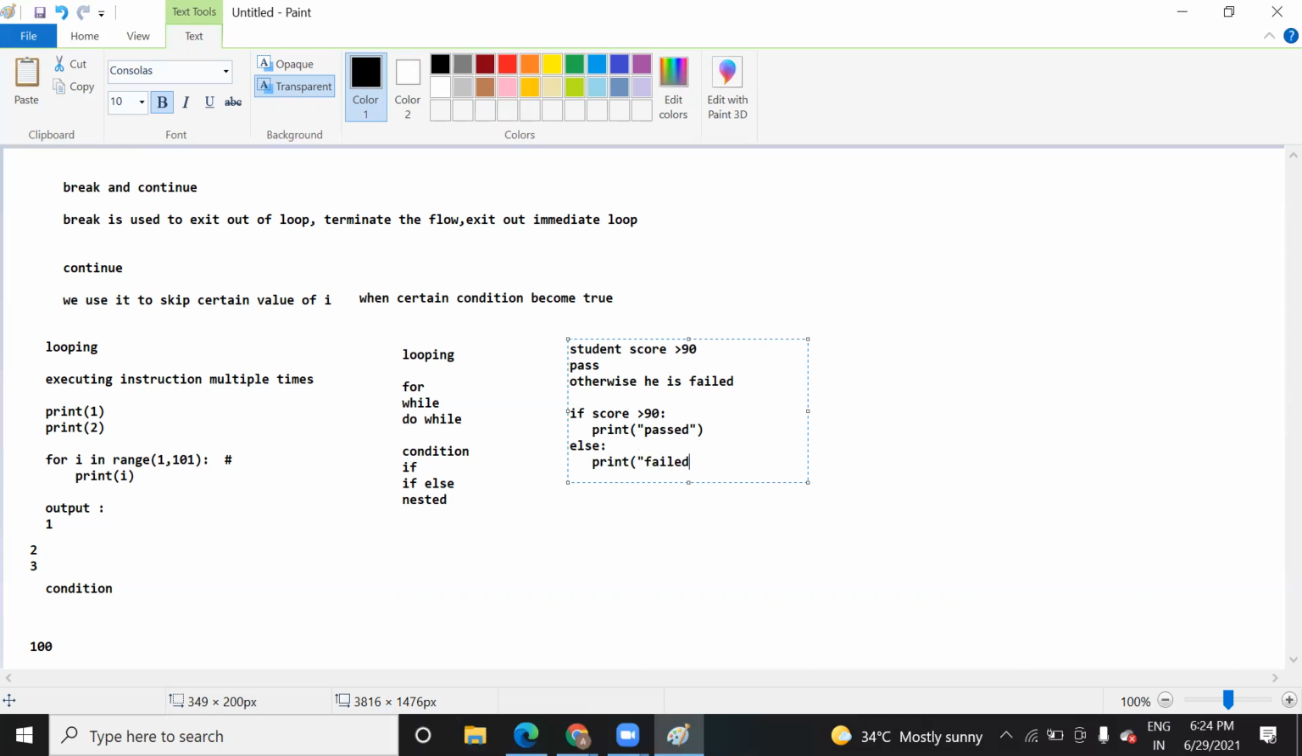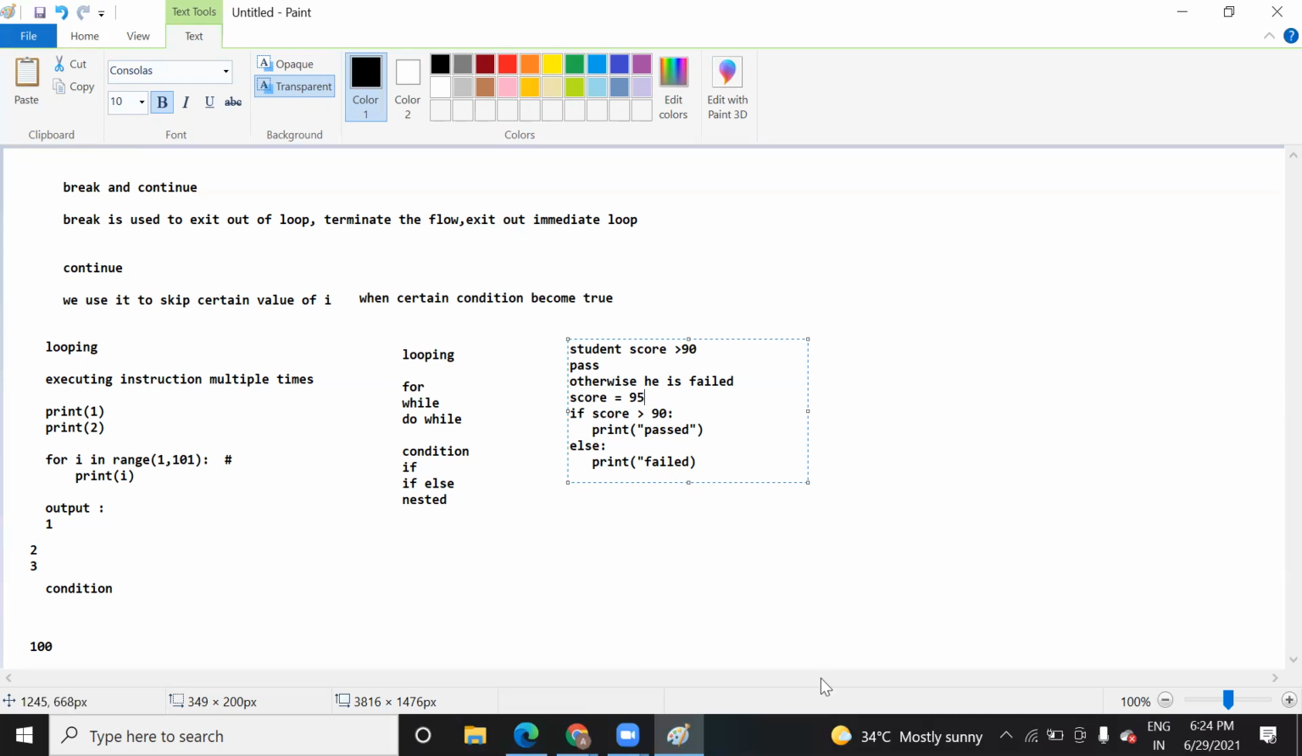It is used to do a certain operation when certain conditions become true. Now suppose you assign this score, or you ask a user to enter a score value, and suppose the score is 95. Then how will it work? The flow of the code will check if my score is greater than 90. Is the score really greater than 90? Correct, the condition is true here, so it will print that yes, you have passed.